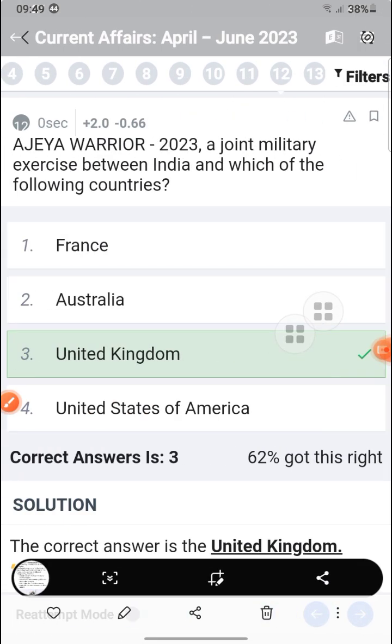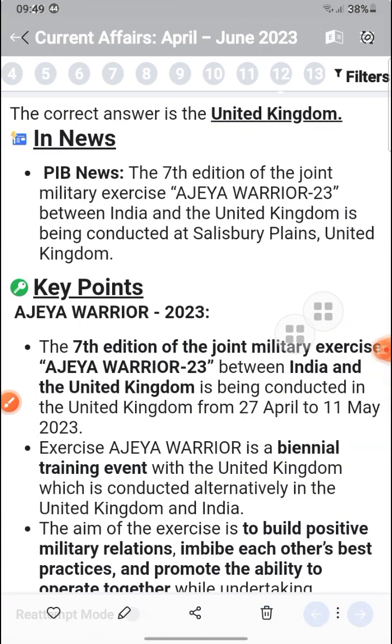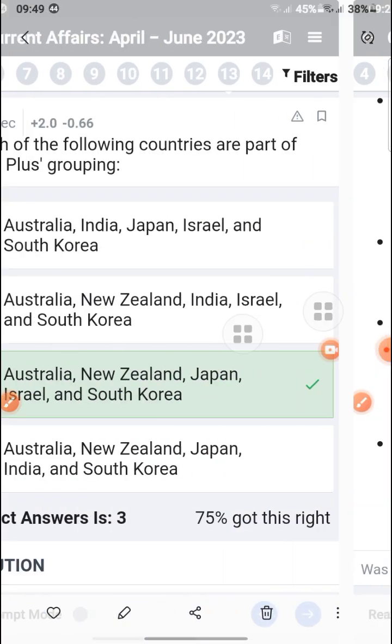The Ajeya Warrior exercise is with the United Kingdom. The seventh edition of Ajeya Warrior is a biennial training event between India and the United Kingdom, building positive military relations between India and the UK.